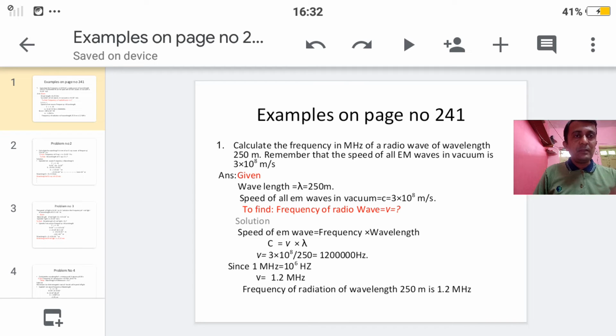250. Students, this value we are getting. So 1 megahertz, this conversion factor we studied, that is 1 megahertz is equal to 10 to the power 6 hertz. So what is the value of nu? Nu is equal to 1.2 megahertz.